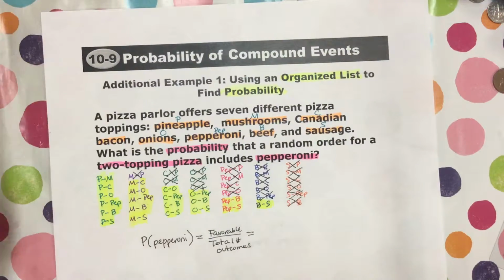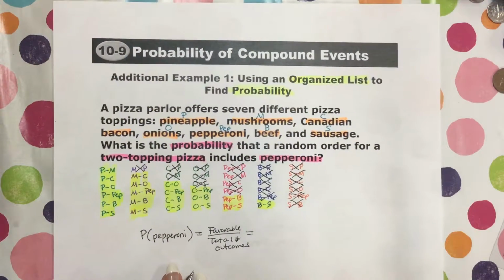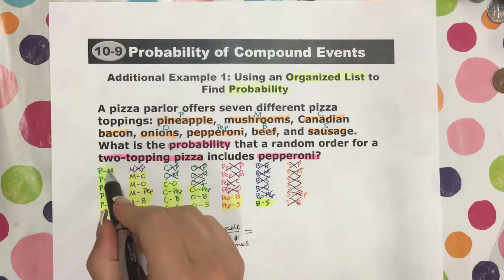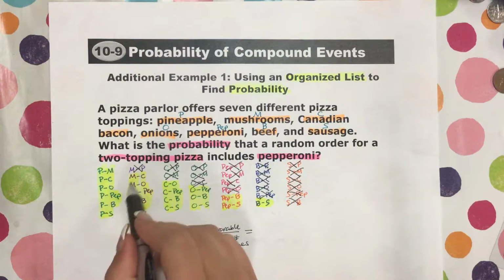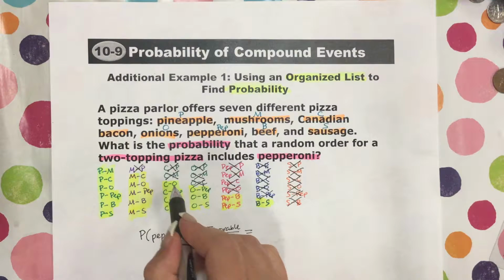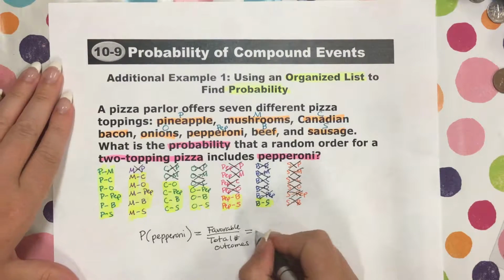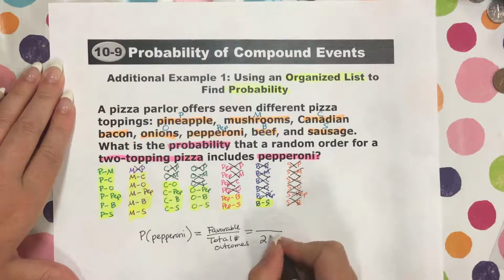So now we know that the total number of outcomes is 1, 2, 3, 4, 5, 6, 7, 8, 9, 10, 11, 12, 13, 14, 15, 16, 17, 18, 19, 20, 21. So the total number of outcomes is 21. So that goes on the bottom.